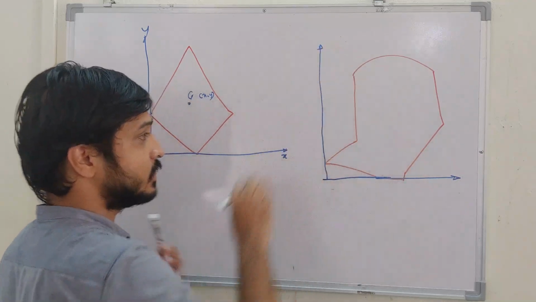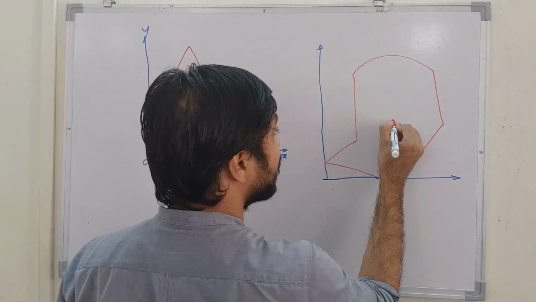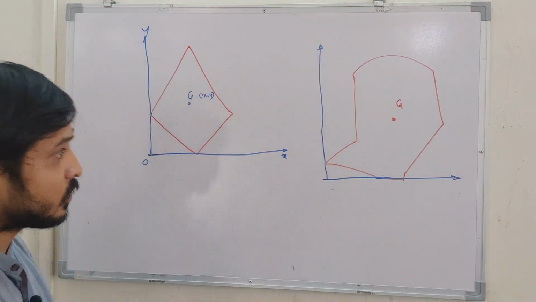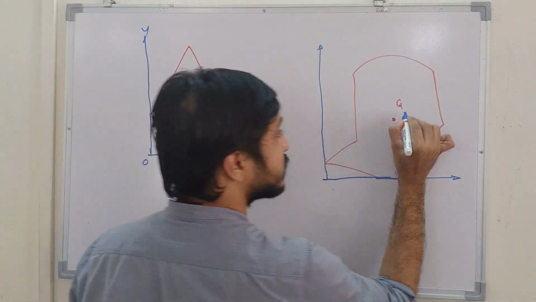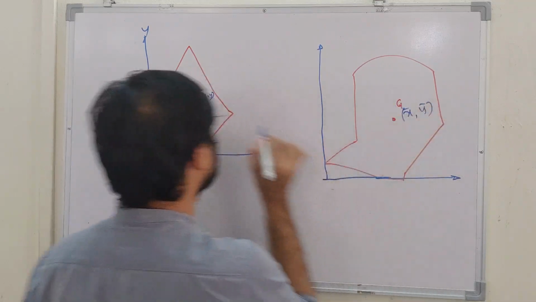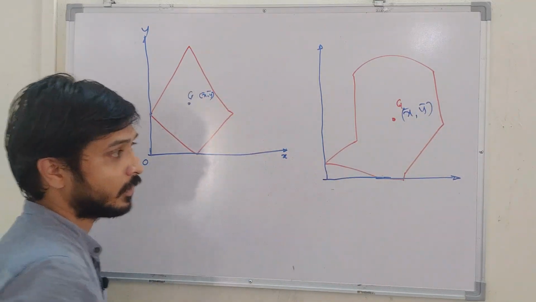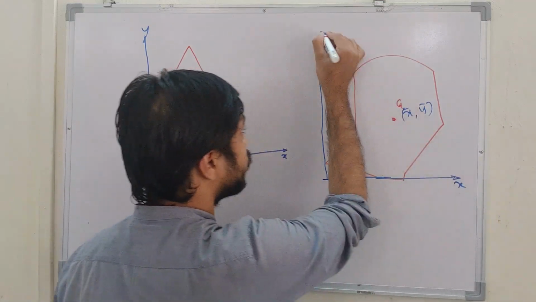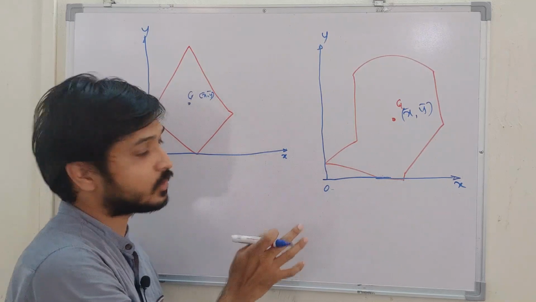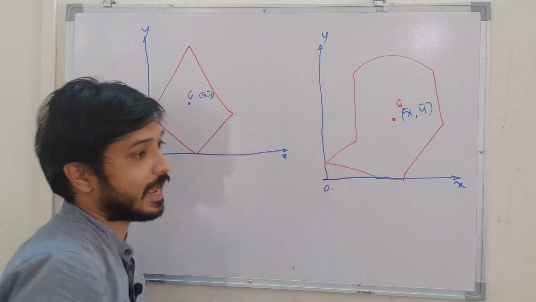Now we'll calculate the CG for this diagram. It may come somewhere here; I don't know exactly where, so let me assume it comes here. The coordinates of this point are X bar, Y bar. Here also they are X bar, Y bar. This is the X direction and this is Y. The values are given with respect to these two lines, so they are called the axes of reference.